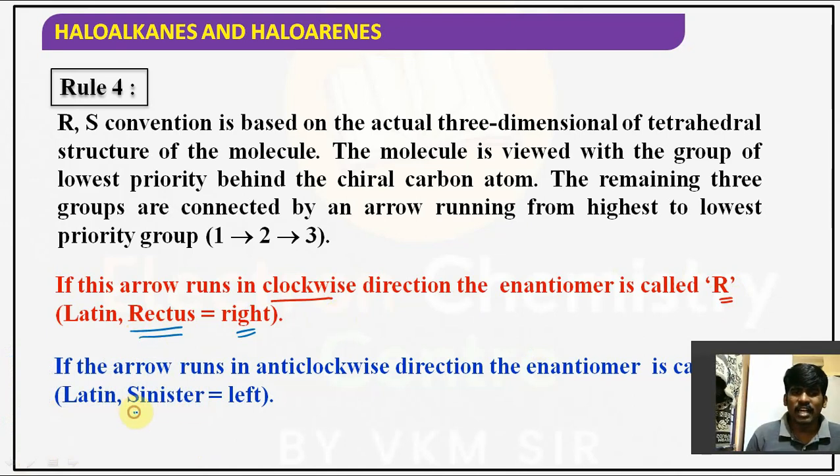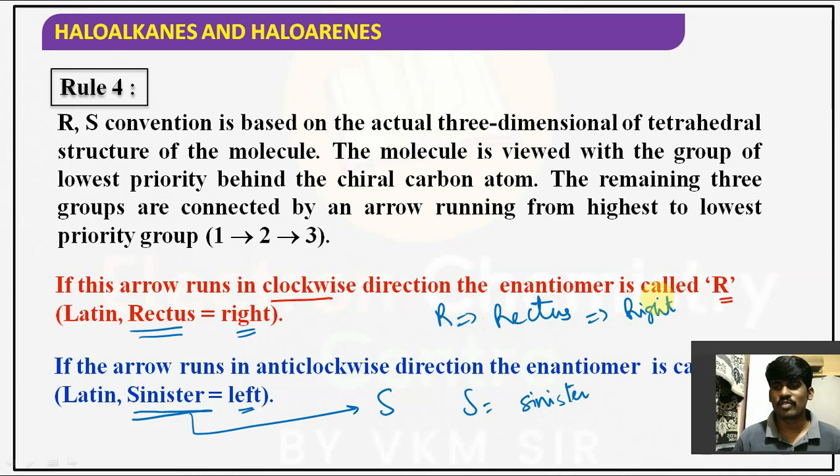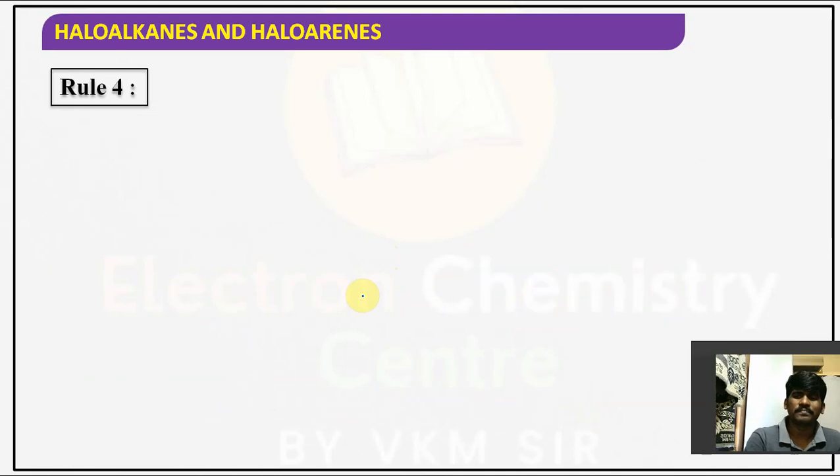In Latin terminology, sinister means left. So that's why we are giving it as S. So simply, R is nothing but rectus, S is nothing but sinister. Sinister means left, rectus means right. It's Latin terminology. So now you know the Latin also, right? When you want to say right, don't say okay right, instead say rectus. Rectus means right, sinister means left. Priority order should be given.